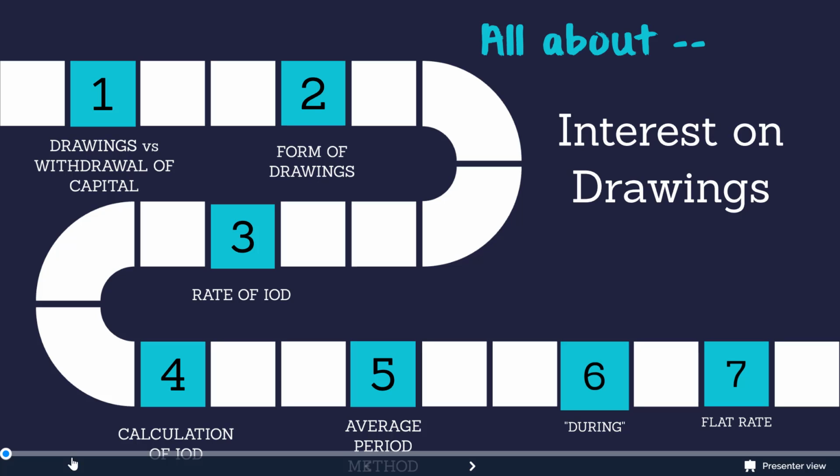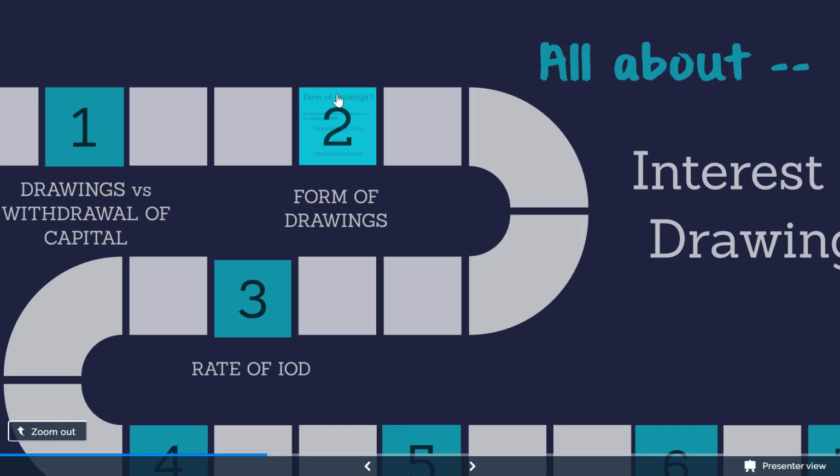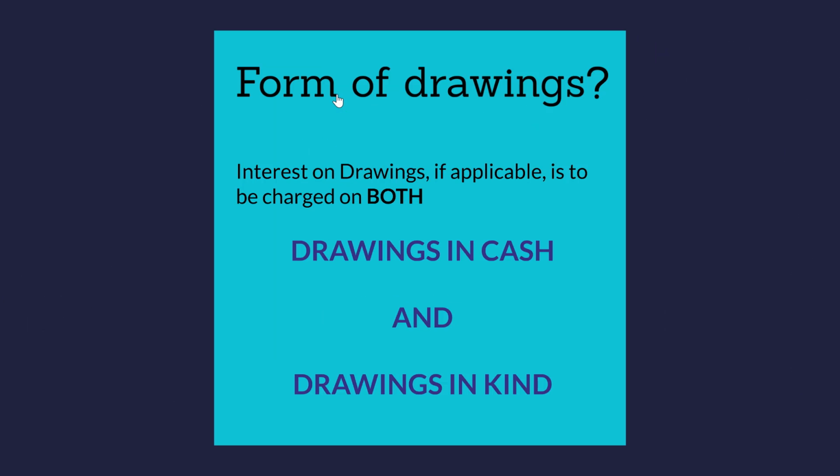So we just saw the difference between drawings which is out of profits and withdrawal of capital which is out of capital. Now the second thing which we need to see is the form of drawings.